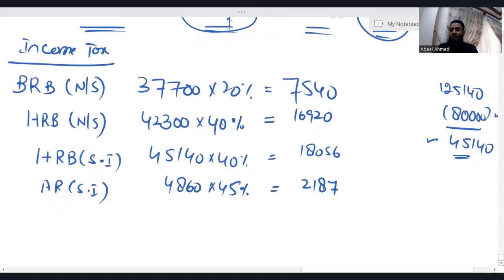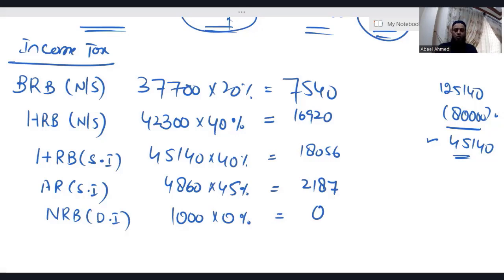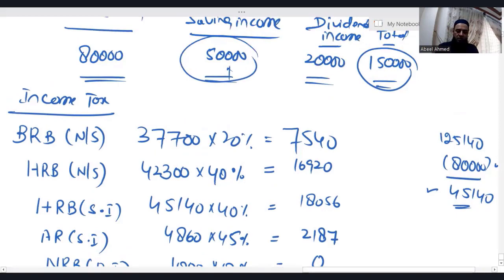Now dividend income. When it comes to dividend income, irrespective of the individual's tax paying status, every individual gets a nil rate band of 1,000. So nil rate band, dividend income 1,000 into 0% is 0. There's no limit left in the higher rate band, so now only the additional rate is applicable on the dividend income. The dividend income amount is 20,000.